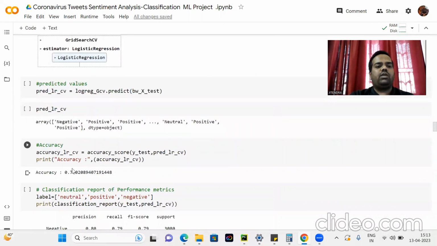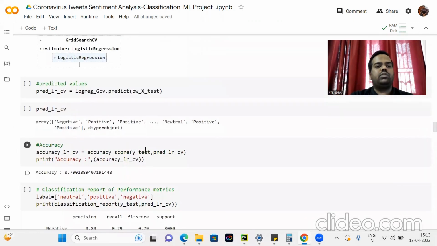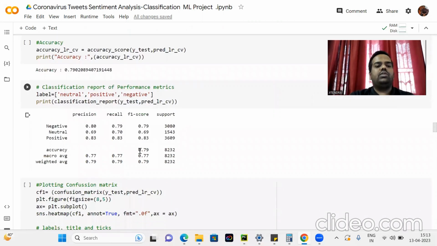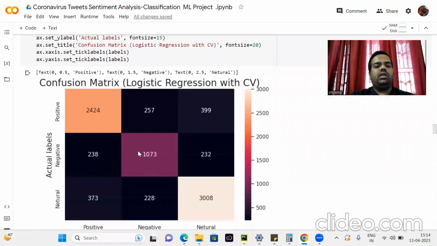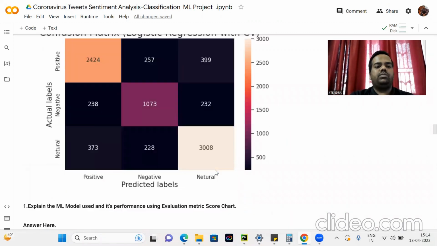So our accuracy comes to 0.79, that is 79%. And here is the classification report of different metrics: precision, recall, and F1 score. Here we focus more on the accuracy, then on the precision, then on the recall, and later on the F1 score. So here is the confusion matrix, where the diagonal represents the true positive values.